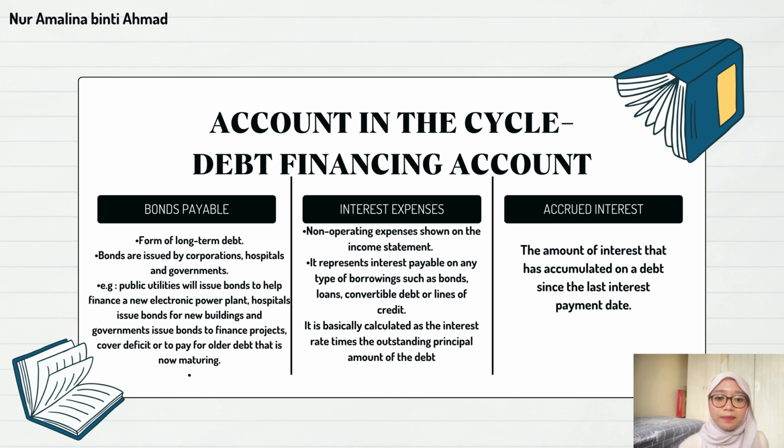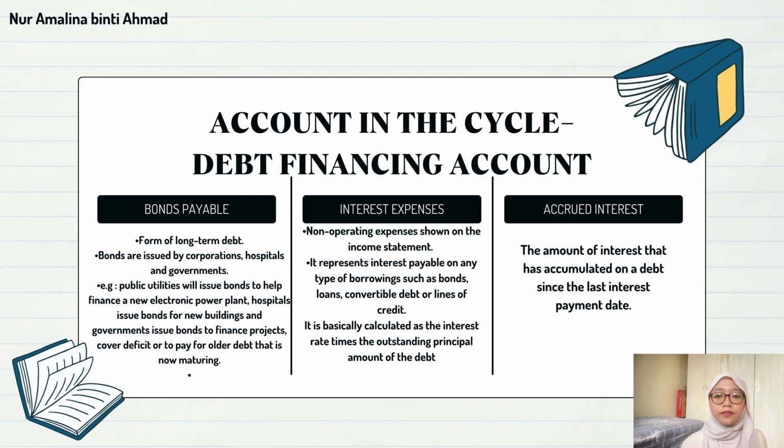Next, interest expense is a non-operating expense shown on the income statement. It represents the interest payable on any type of borrowing, such as bonds, loans, convertible debt or lines of credit. It is basically calculated as the interest rate times the outstanding principal amount of the debt.